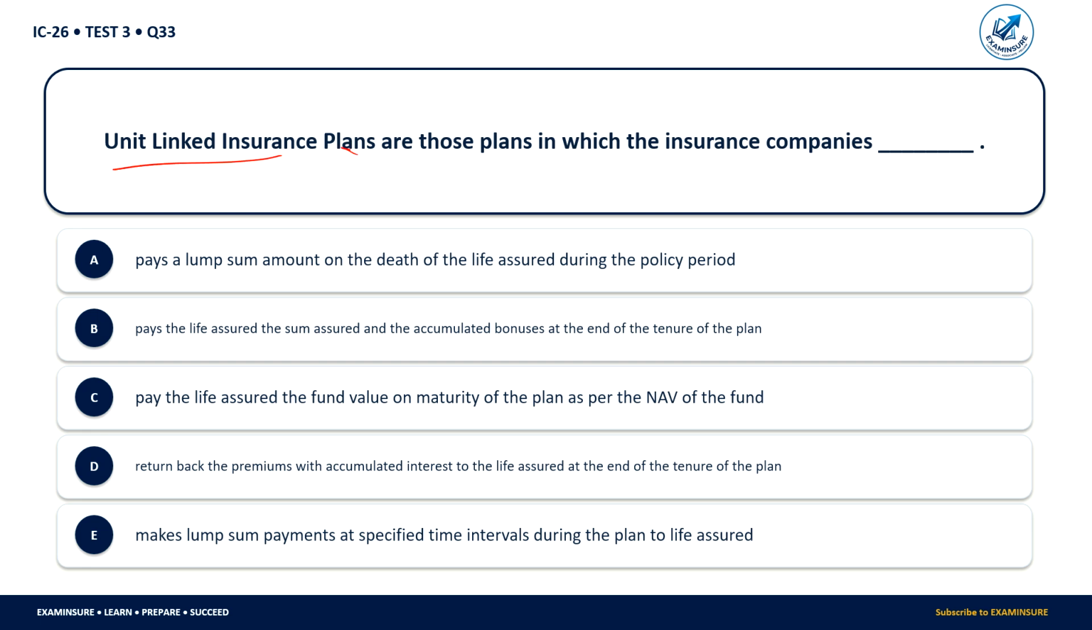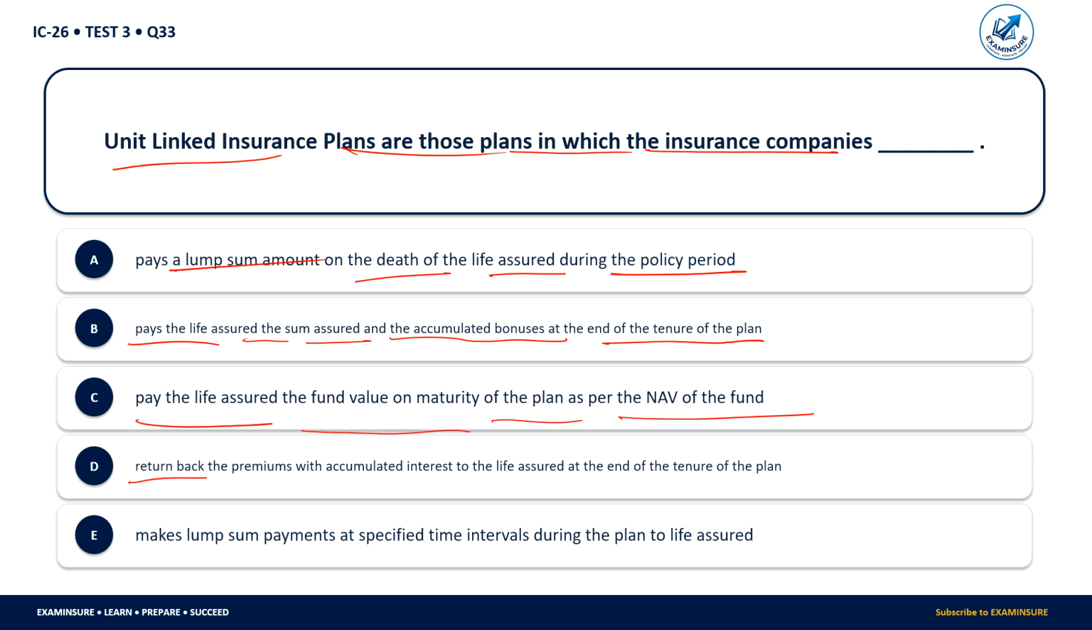Unit linked insurance plans are those plans in which the insurance companies pay a lump sum amount on the death of the life assured during the policy period, or pay the life assured the sum insured and the accumulated bonuses at the end of the tenure. Pay the life assured the fund value at the maturity of the plan as per the NAV of the fund. Return back the premiums with the accumulated interest to the life assured at the end of the tenure of the plan.